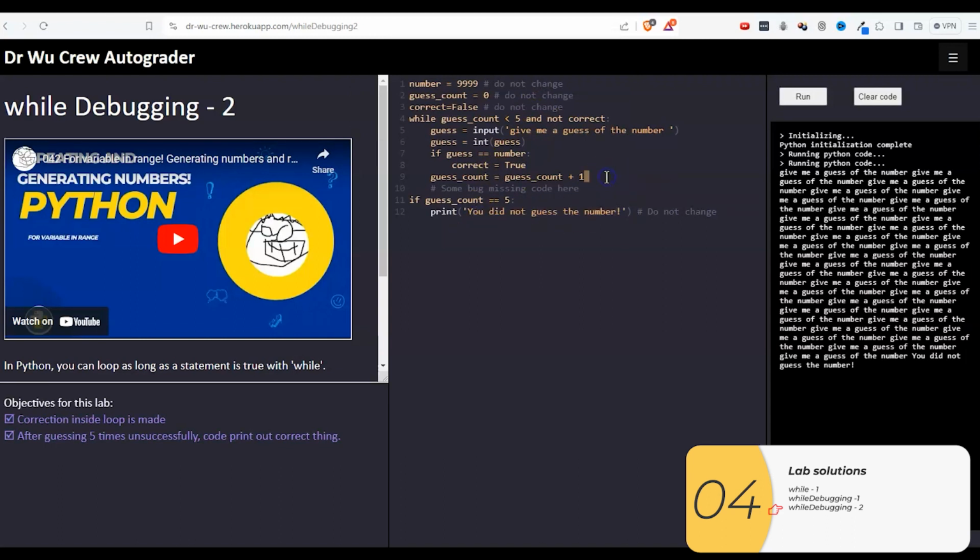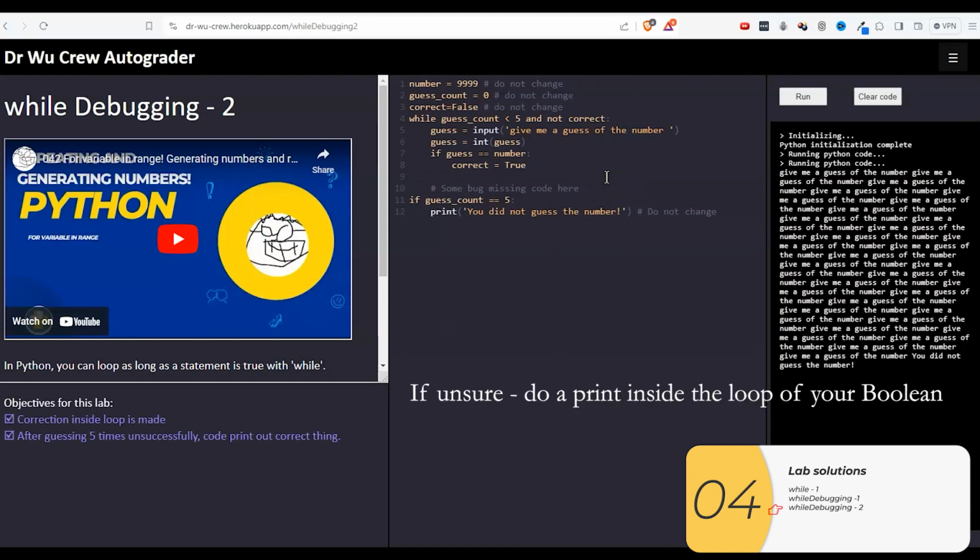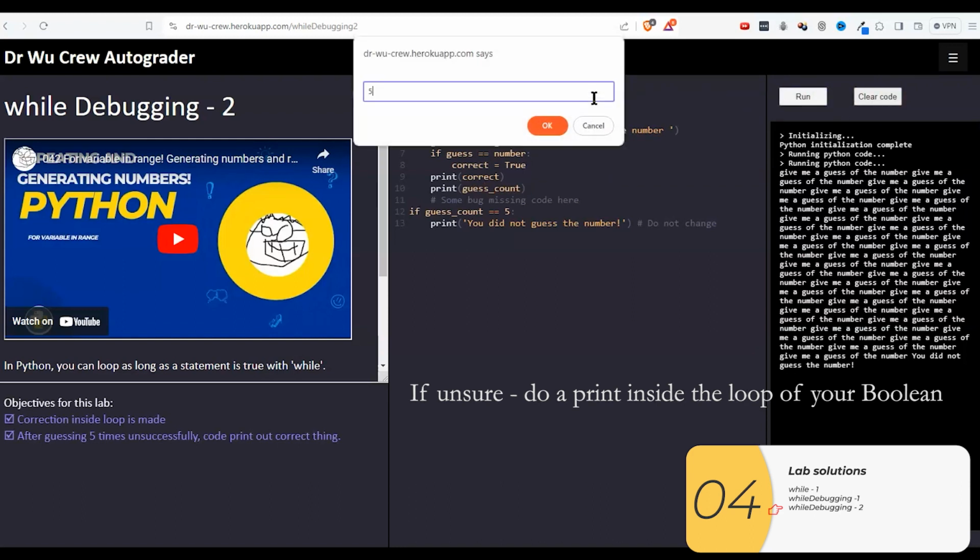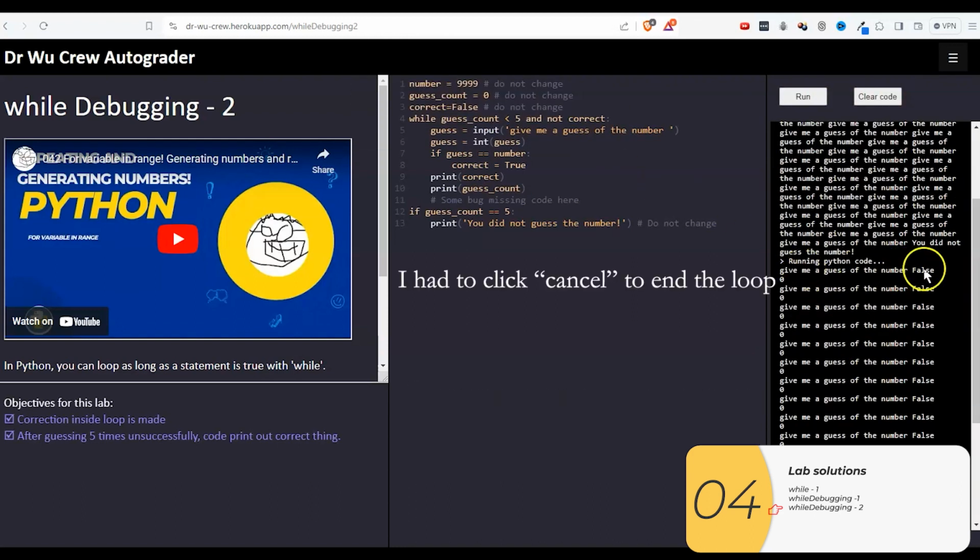So as far as how I'm going to see this without just magically seeing it, again, one of the things I might try to do is do prints. So I'm going to print out correct, and then I'm going to print out guess count. So let's run it. And when you see what I ran, I did a cancel there at the very end, by the way, because this interface won't actually end.